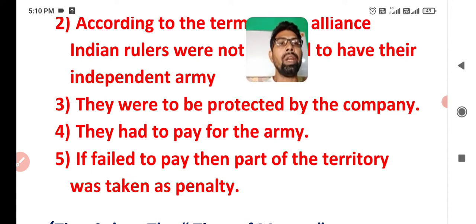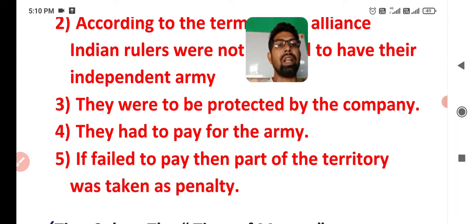So I am going to repeat that the subsidiary alliance was started by Richard Wellesley, and according to this, Indian rulers were not allowed to have their independent army. The company would provide them an army and they had to pay tax or rent for that army.